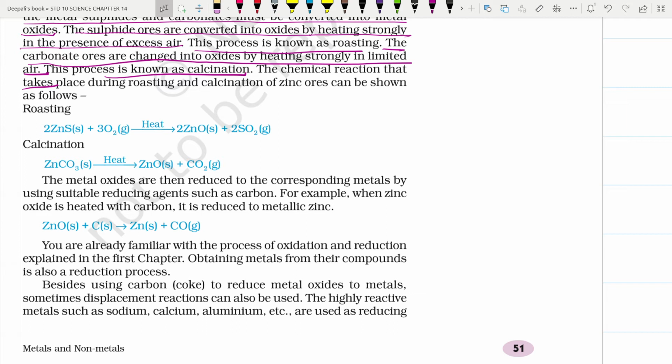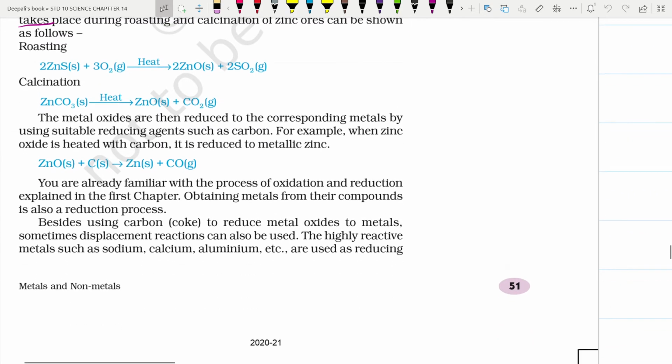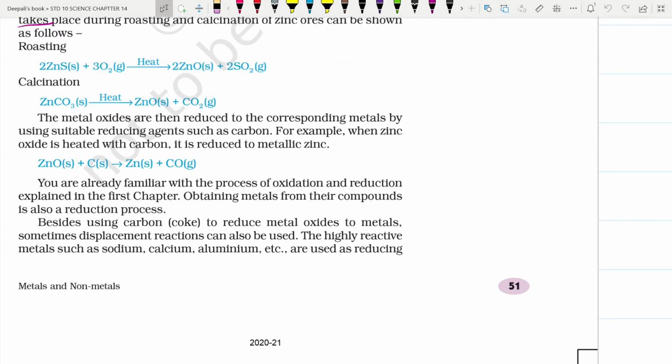You are already familiar with the process of oxidation and reduction explained in the first chapter. Obtaining metals from their compounds is also a reduction process. Besides using carbon, coke, to reduce metal oxides to metal, sometimes displacement reactions can also be used.